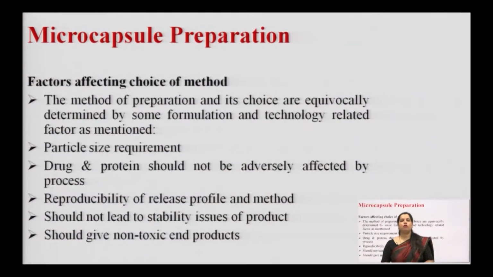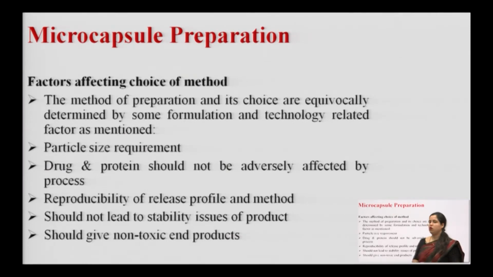First of all, we would like to define the preparation considerations before going to the methods of preparation. What are the various factors affecting the choice of method? The method of preparation and its choice are determined by some formulation and technology related factors.